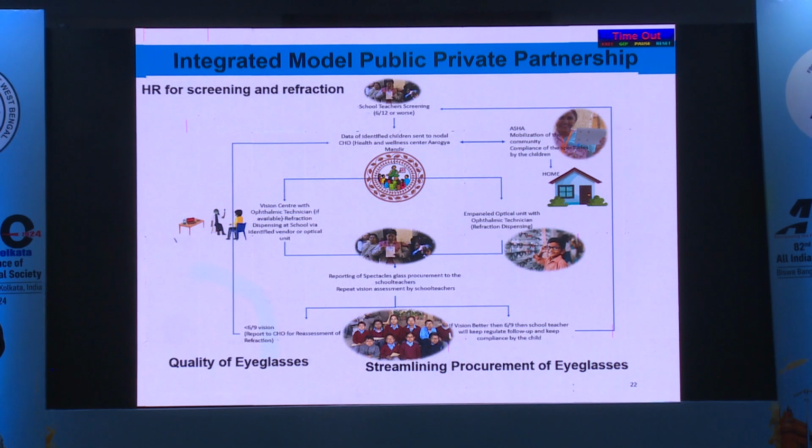So finally, if you want to select the best strategy, it is the integrated model. All things should be combined together so that we can achieve universal eye health coverage in the country.